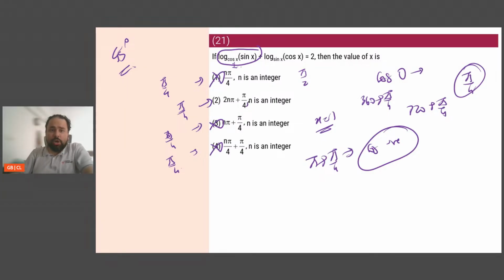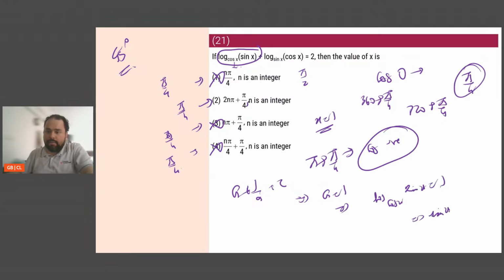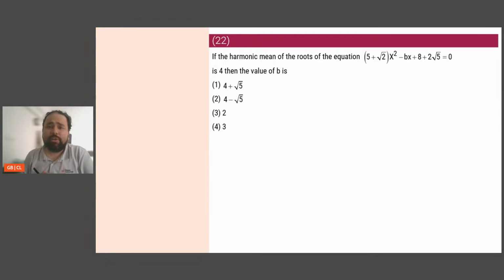The other method of solving is log sin x base cos x plus log cos x base sin x. These are the reverse, so you can say it is a plus 1 by a is equal to 2. Now a plus 1 by a equals 2 only holds if a is equal to 1. That means log of cos x base sin x is equal to 1. So sin x is equal to cos x. So from here you can say it will be 2n pi plus pi by 4. You can solve it like this, or you can straight away solve it from options the way I did by just substituting values. I like to go by options because it reduces the time.